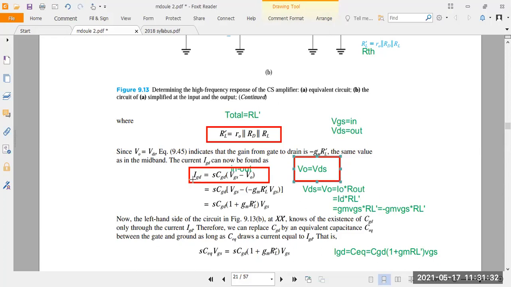So write the equation for the current flowing across the gate to drain: s into CGD into VGS minus V0, where s stands for the single pole response, multiplied with the gate to drain capacitance, and then the difference of input voltage and output voltage. VGS you write as it is. V0 means the output voltage equation.